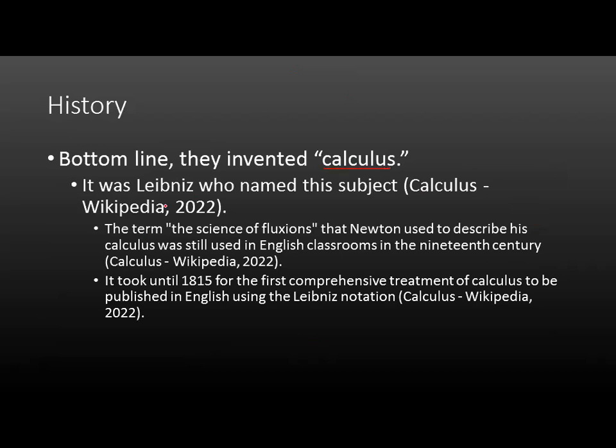This word calculus is actually named by Leibniz. All right. Before, when Newton published his method of fluxions, he used the term the science of fluxions to describe his calculus until the 19th century. After the 19th century, they used calculus instead of the science of fluxions. It took until 1815 for the first comprehensive treatment of calculus to be published in English using Leibniz notation. So now that's basically the brief history of what happened between the two.